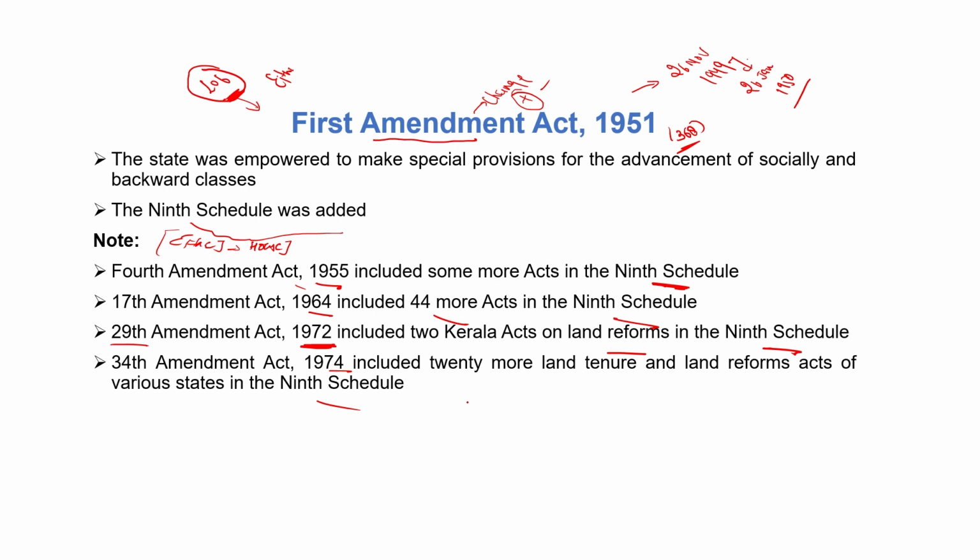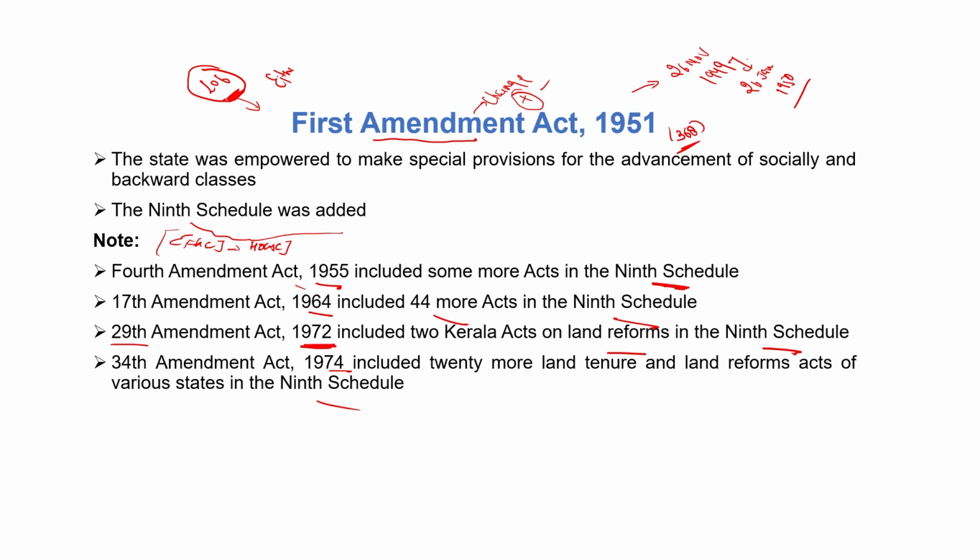Why are these acts added or included in the Ninth Schedule? As I told you, any act which is included in the Ninth Schedule cannot be challenged by any person. That's why most governments use this schedule for their benefit. They make the law and include it in the Ninth Schedule, and even if the rule is against fundamental rights, no one can challenge it as it is part of the Ninth Schedule.